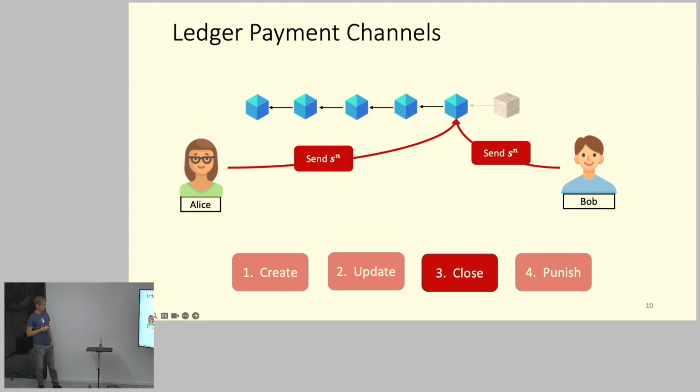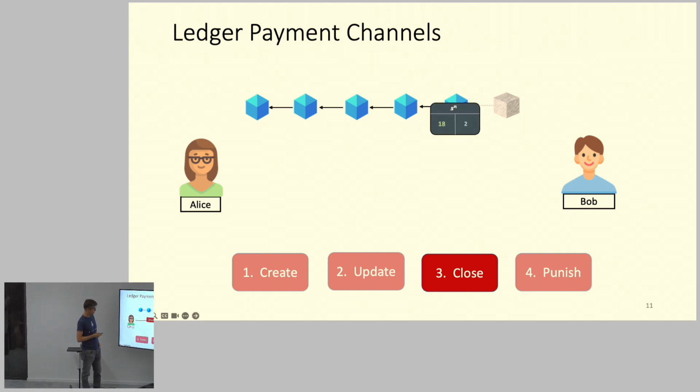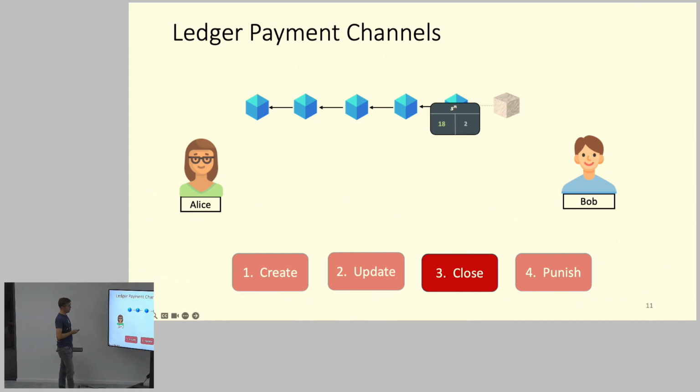And at some point, you don't want to use this channel anymore, then you can go to the blockchain to close this channel with the latest state. The latest state in our case was this SN, where, maybe you see it here, Alice owned 18 coins and Bob owned 2 coins. So then the channel is closed, and originally Alice owned 10 coins and Bob owned 10 coins, and now after this closing, Alice owns 18 coins and Bob owns 2 coins.